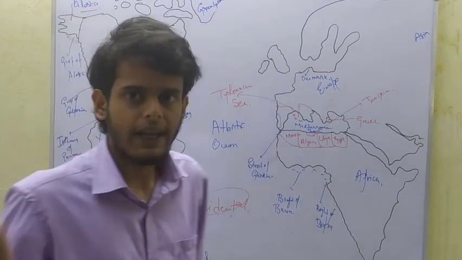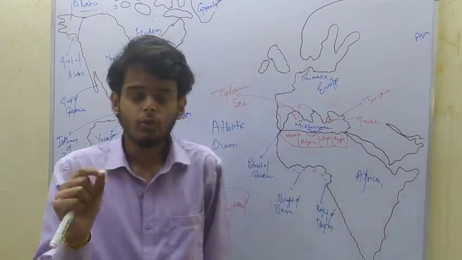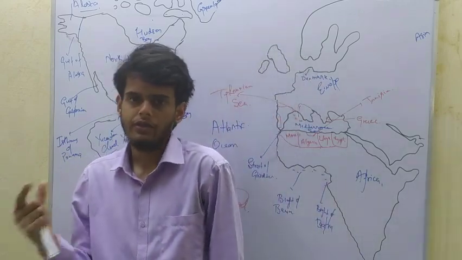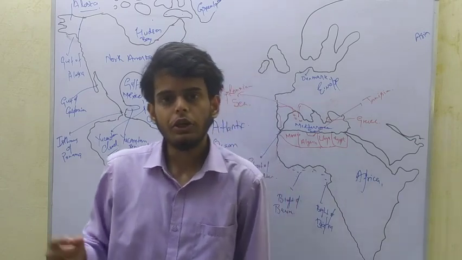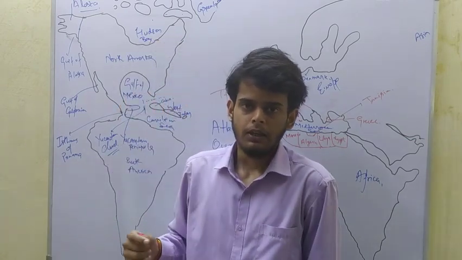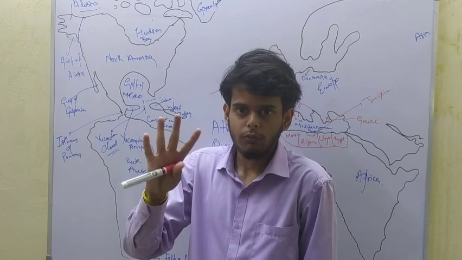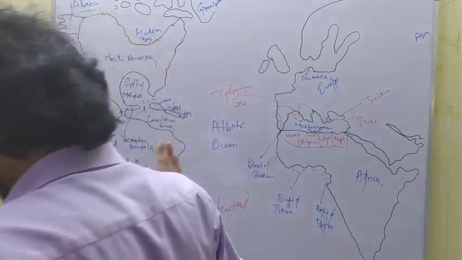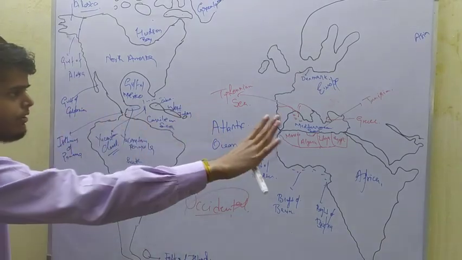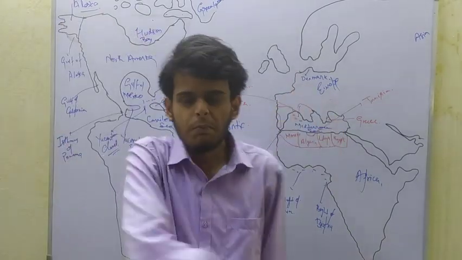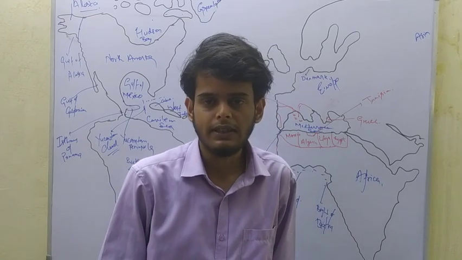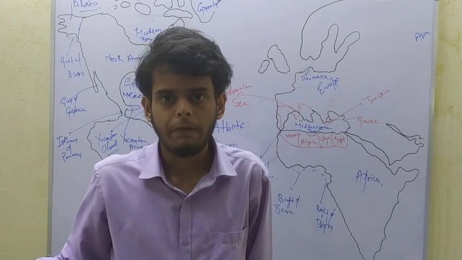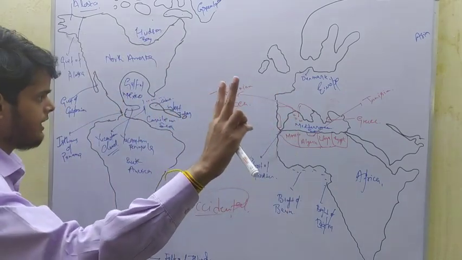So after World War II, the Cold War started between the United States and the USSR. There were only two powers in the world at that time, because World War II was very destructive. It had devastating effects on Europe. Europe's economy was completely devastated. There was nothing in Europe which could survive. Only two powers were great at that time.